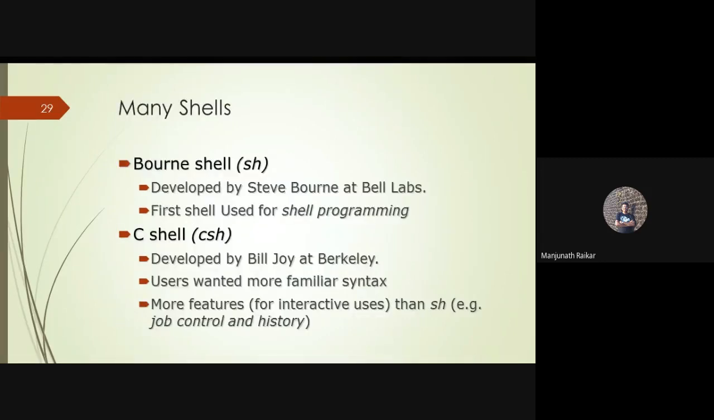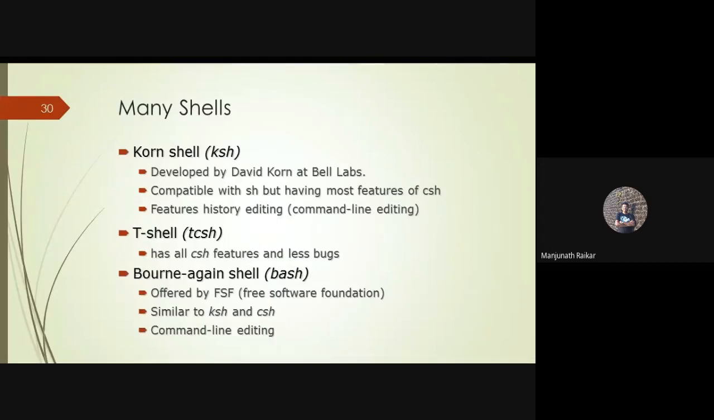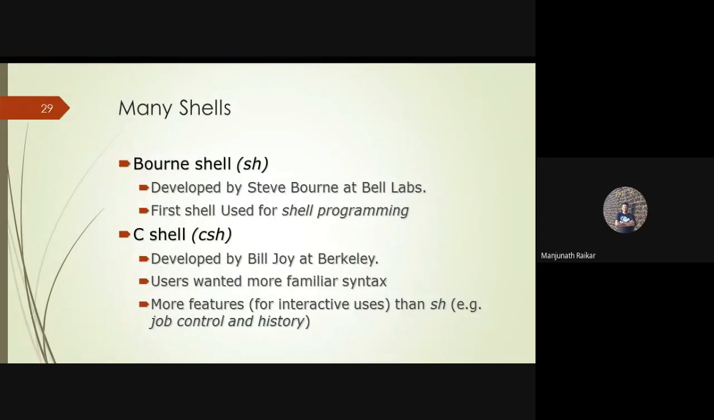Next, there are many shells like Bourne shell, C shell, Korn shell, T shell, and Bourne Again shell. These are all the types of shells which are available with Unix, right? Bourne shell, in short, we call it SH. It is developed by Steve Bourne at Bell Labs, and it is the first shell used for shell programming. This is the first shell which is used for shell programming.